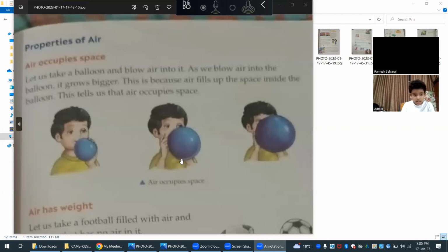Okay, then let us take a balloon and blow air into it. As we blow air into it, the balloon grows bigger. This is because air fills up the space inside the balloon. This tells us that air occupies space.